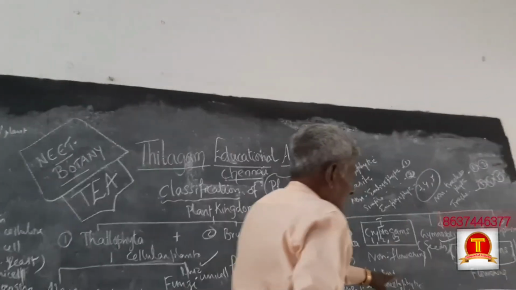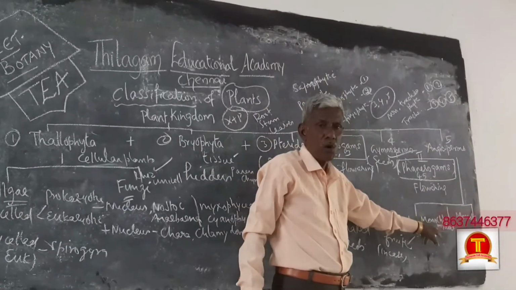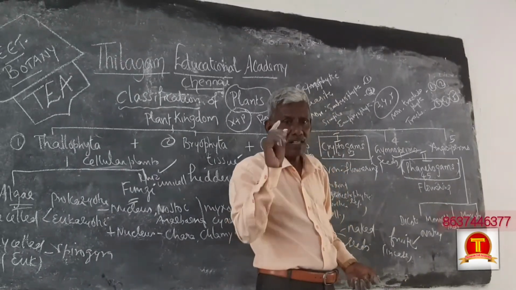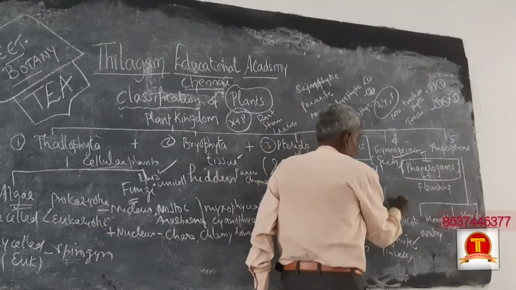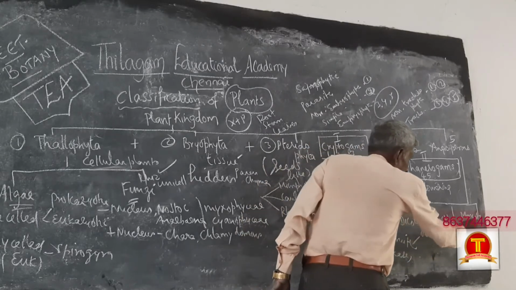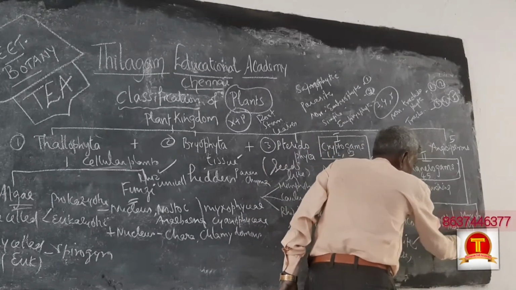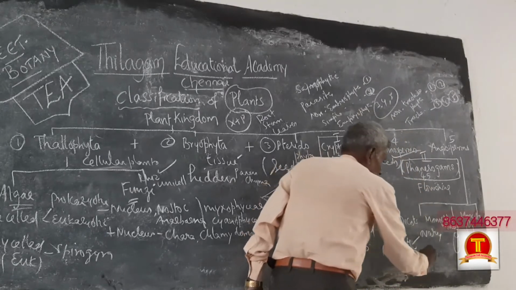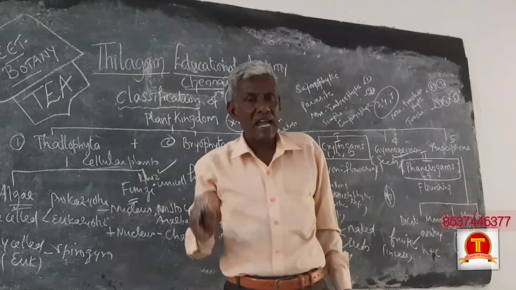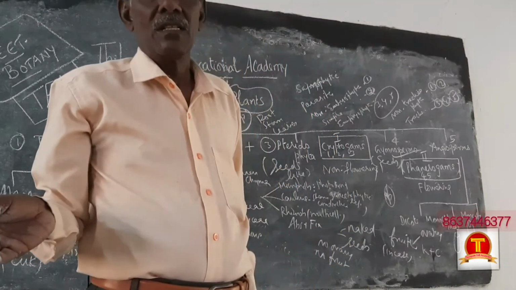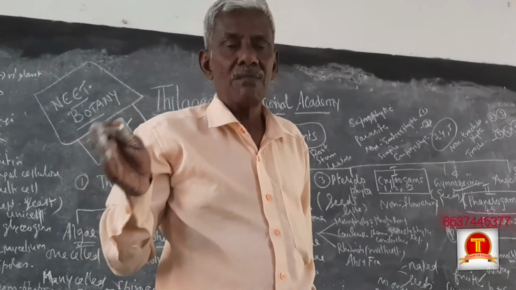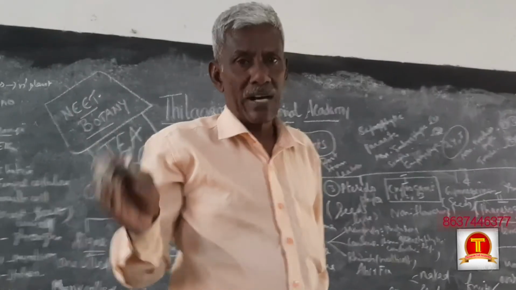Angiosperms we divide into dicots and monocots. Dicot means the seed has two cotyledons; monocot means the seed has one cotyledon. You might have studied calyx and corolla, the flower parts. Calyx consists of sepals and corolla consists of petals. These are non-essential parts because they have no role in reproduction.